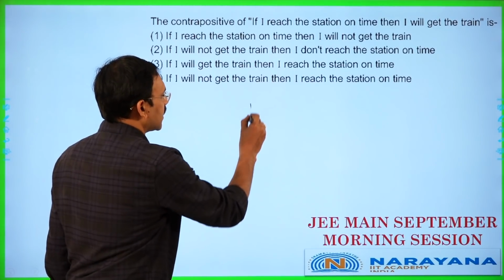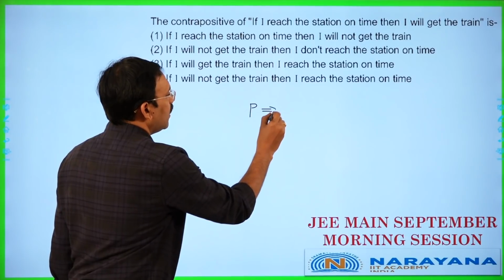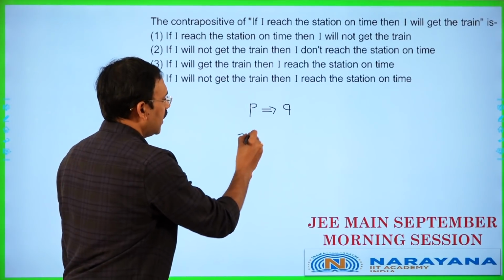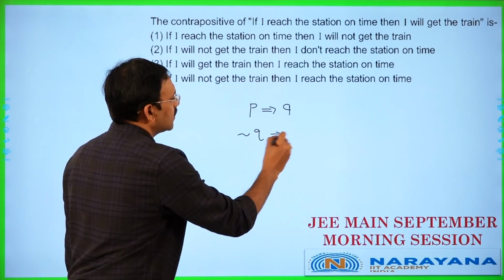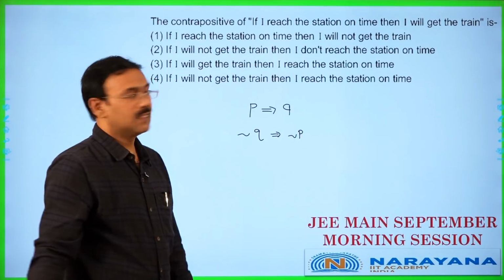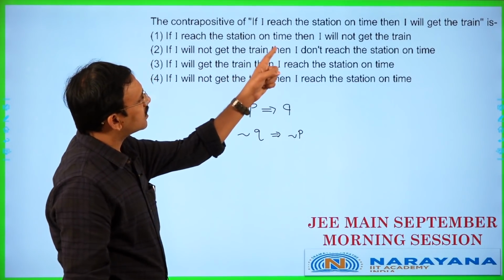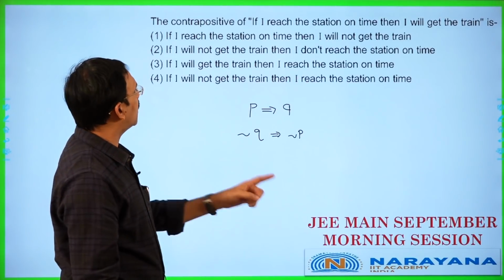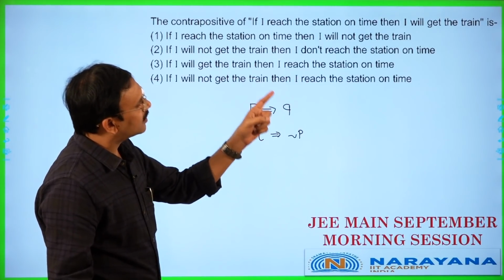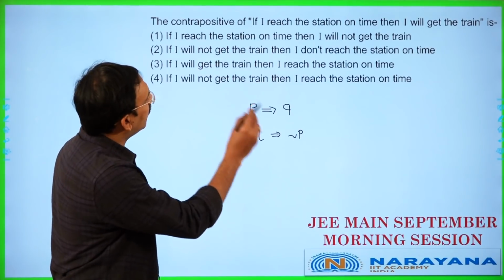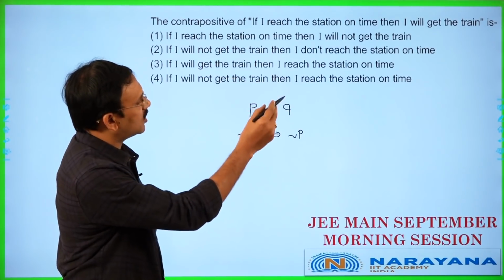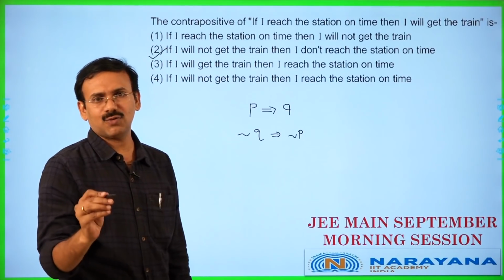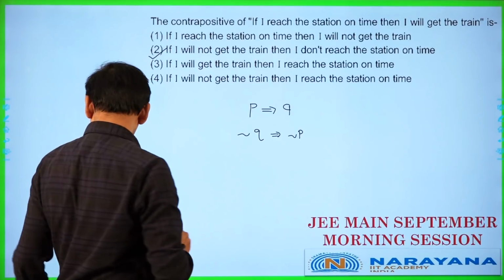The sentence is a conditional like P implies Q. The contrapositive of this is negation Q implies negation P. So if I reach the station is P, then I will reach the train is Q. So negation Q. If I will not get the train, then I don't reach the station on time. Option 2 is the right answer. Direct question.